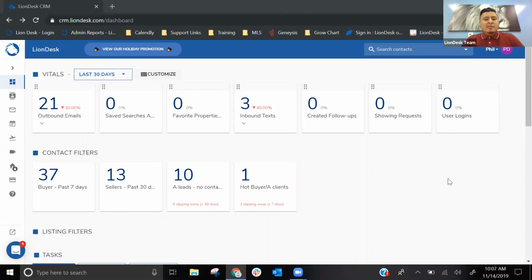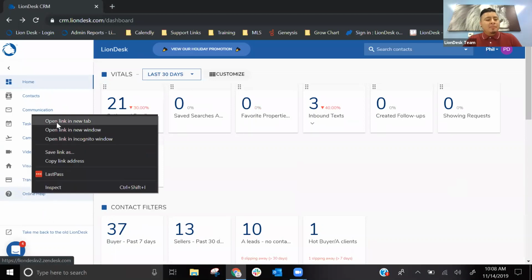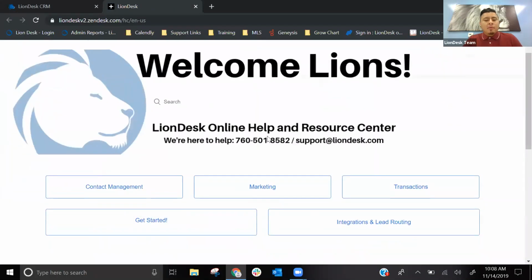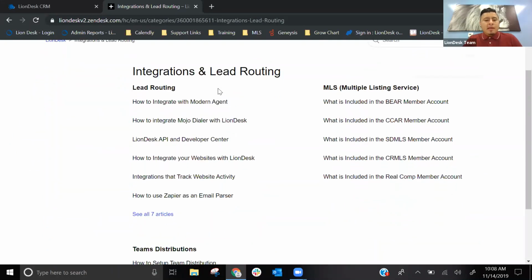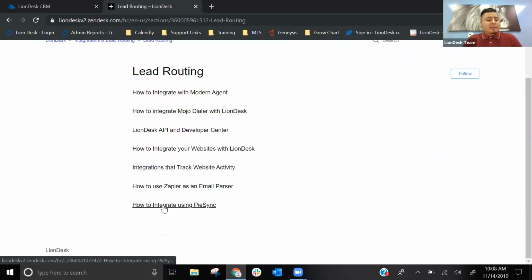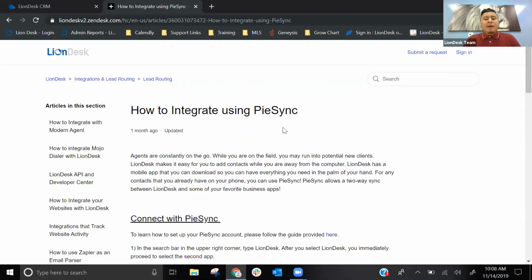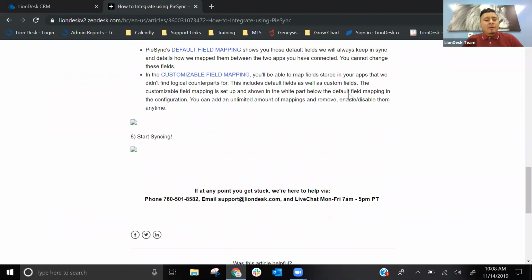There are a couple of ways. The way that I recommend would be using PieSync. So PieSync is a third-party platform. We do have directions in our online help, so on the left-hand side, go to our online help page. Right, you'll see integrations and lead routing. And if we see all 7 articles, how to integrate using PieSync. So again, PieSync is a third-party platform. Right, it's going to give you a step-by-step guide on how to connect with PieSync.